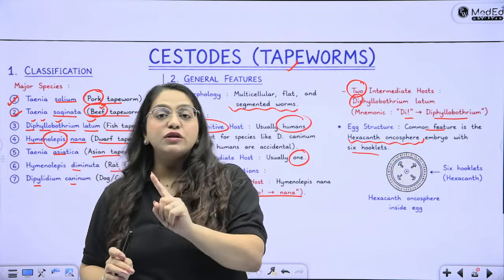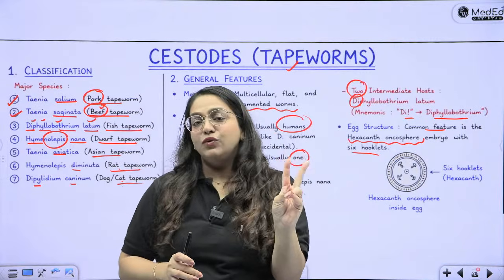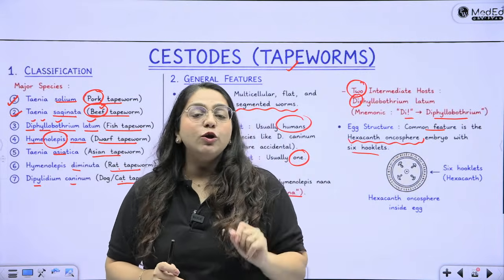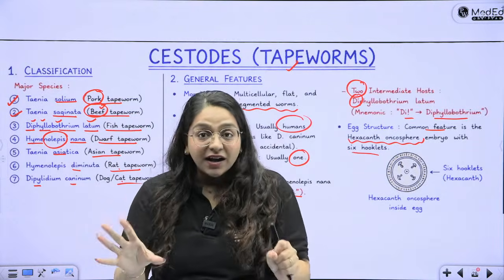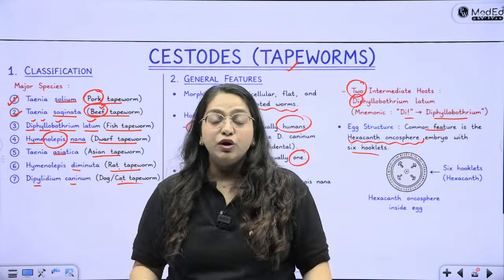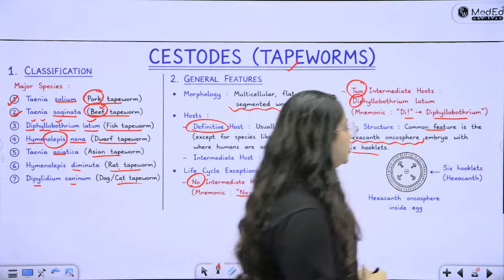H. nana will also have a hexacanth embryo in the egg. Taenia will also have a hexacanth embryo in the egg. It is only Diphyllobothrium, which I call the Dhakkan of the cestode family. He is a Dhakkan. He wants to be a trematode. So he is going to have an operculated egg. So we will look at it in just a minute.